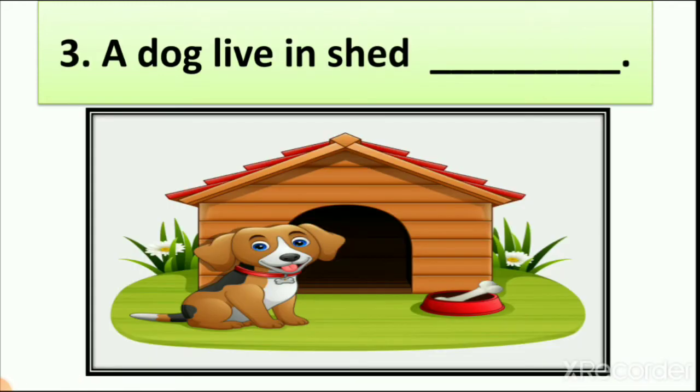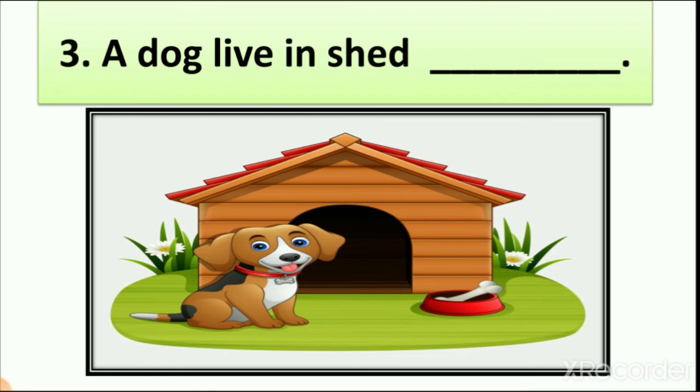Then next, a dog lives in a shed. Now what is a shed? We learned about shed, a home which we make for cow, right? So which animal lives in a shed? Cow lives in a shed.